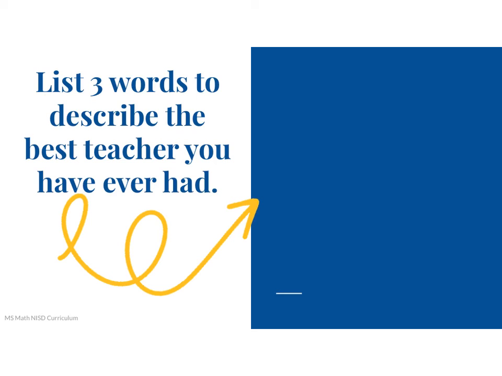This next one says list 3 words to describe the best teacher you have ever had. So think of one of your favorite teachers. You've been in school 5 or 6 years, so you probably had a favorite teacher. Think of that teacher and think of how you would describe her. Was she nice? Was she helpful? Did she joke around? Those are things that you could put down here. When you click on that, you could write in how to describe that best teacher. That way it helps me to understand what you like about a teacher.